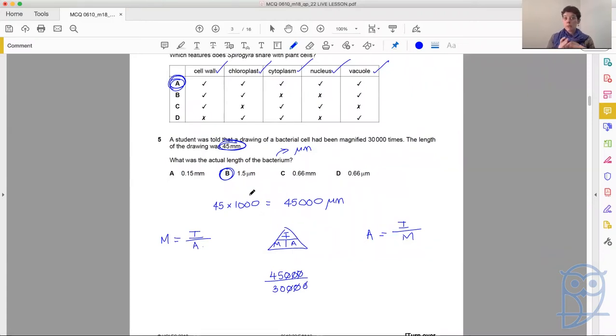So always remember, when you're working with magnification, you must have things in the same units. Any measurements must be in the same units. And when you're working with very small measurements of cells or smaller than cells, you always want to be working in micrometers. Millimeters is what we use when we're measuring our images or the diagrams that we've drawn.